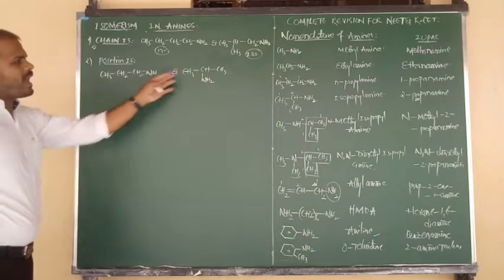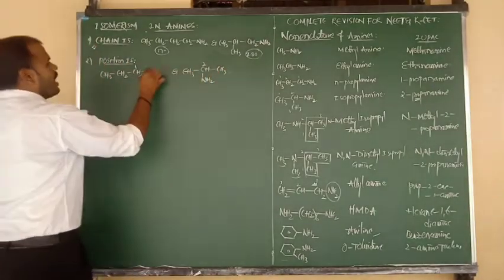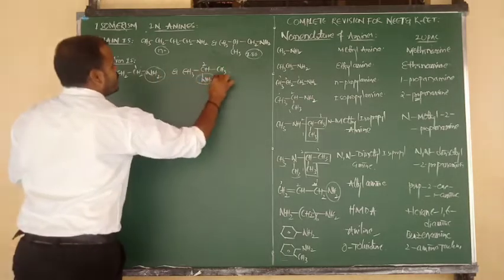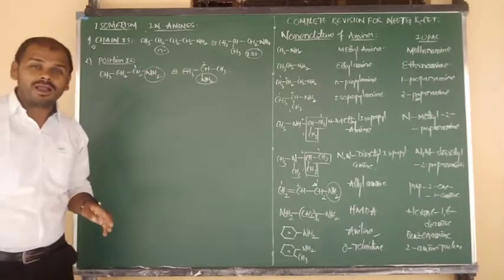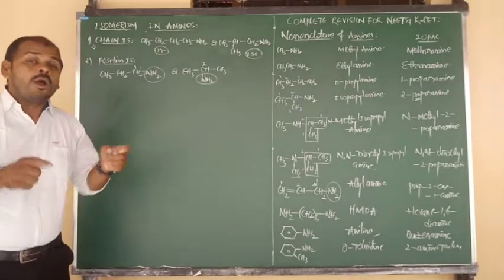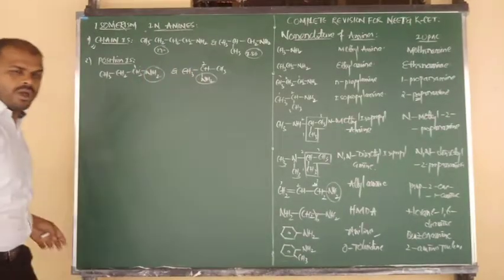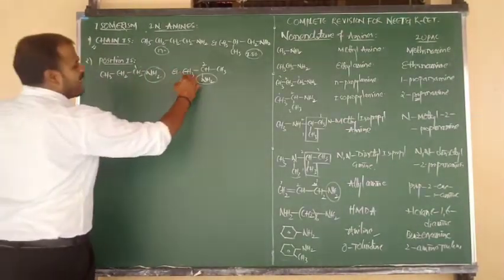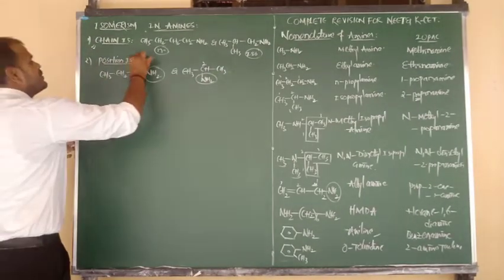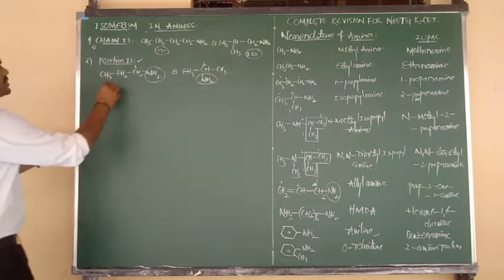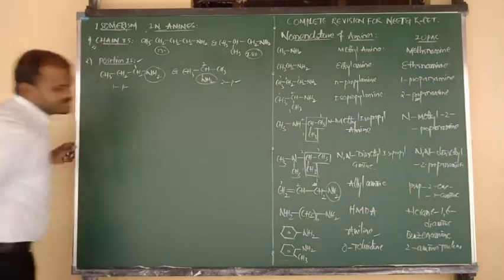Here it is propane and there also propane, but this is propane-1-amine and this is propane-2-amine. The amino position is 1 here and 2 there. Compounds having the same molecular formula but a difference in the position of the NH2 group exhibit position isomerism.